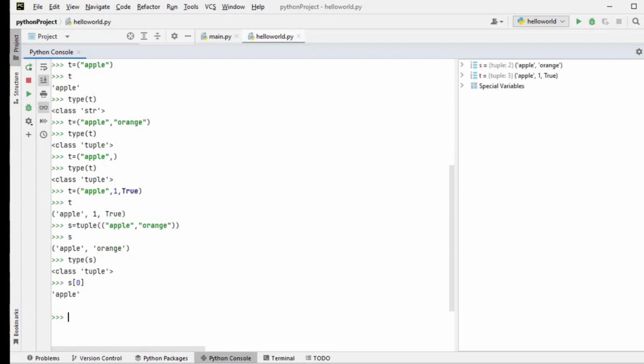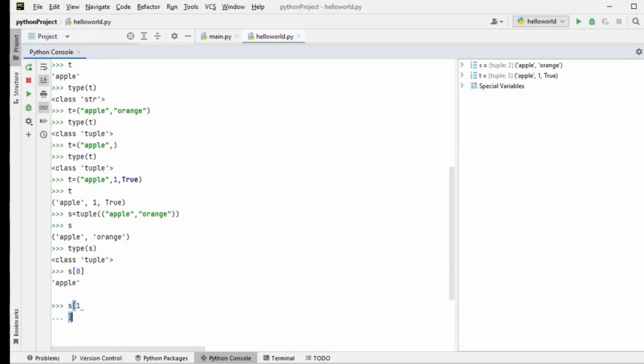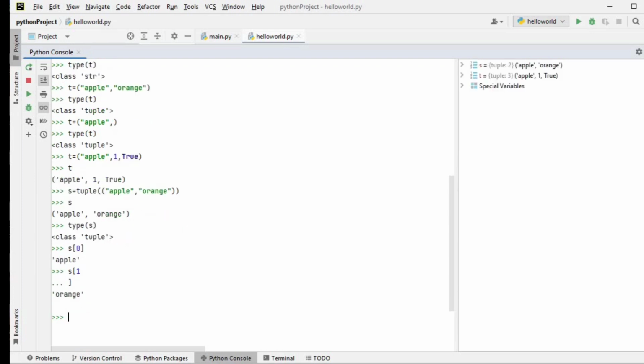To access the tuple, it will be similar to that of a list. So I am going for the first index as S of 0 and then S of 1 or 2 in that way. It is the same as a list. We can also use S of -1 in that way. It will print the last element. We can also do the slicing function, S of 0 to 2 in that way. There will be a session about the slicing function. You can check that too.